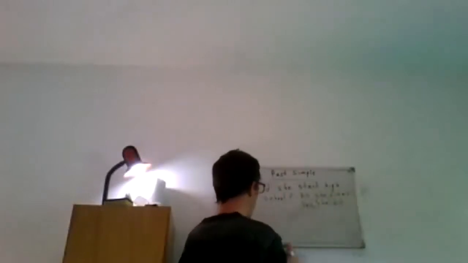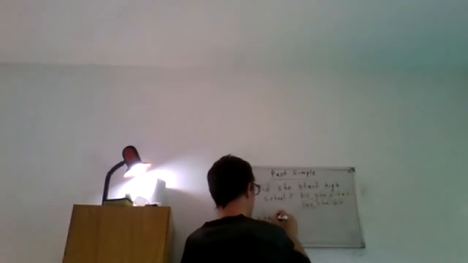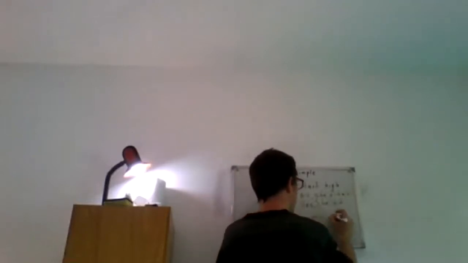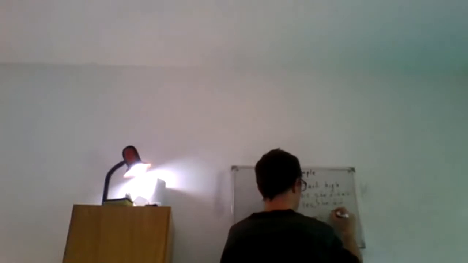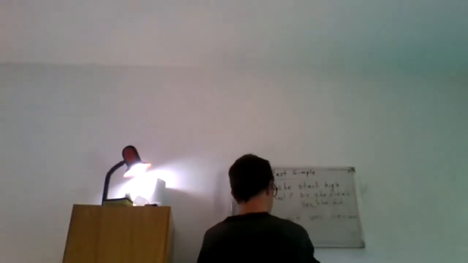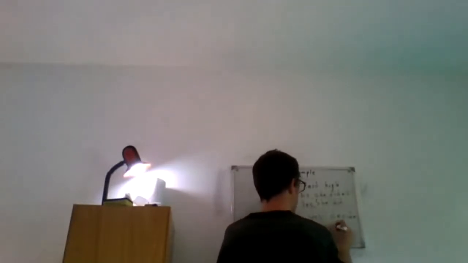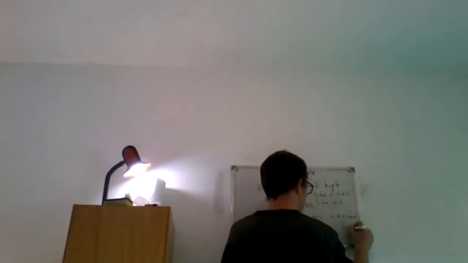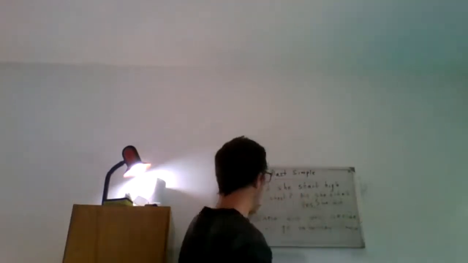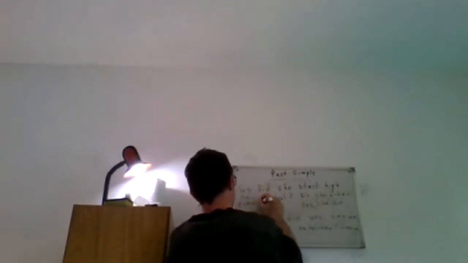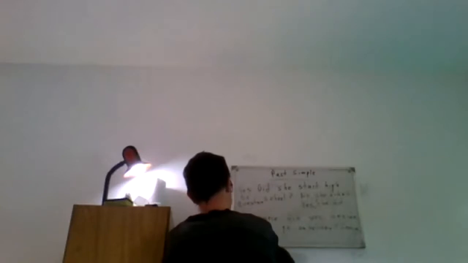Or, where did you decide to go on holiday? And the answer is India. So this is a yes/no question, and this is a WH question.